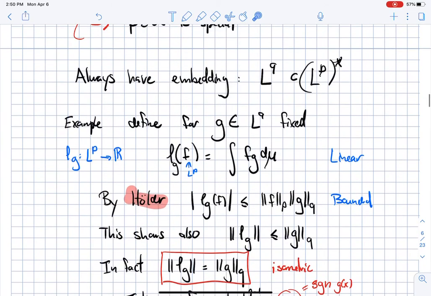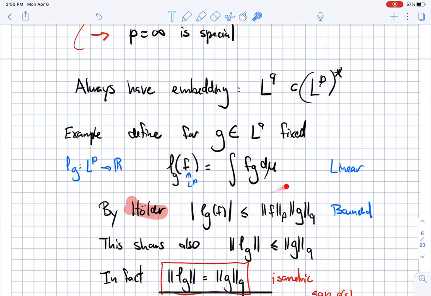At the end of the day, it is clear that I can define a linear functional by integrating against this function g. So this is the nature of this embedding.